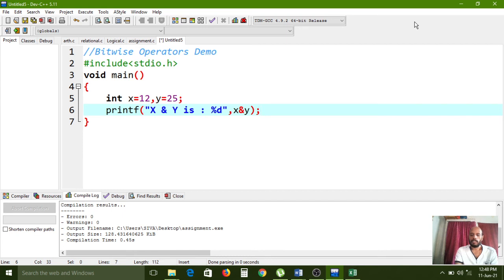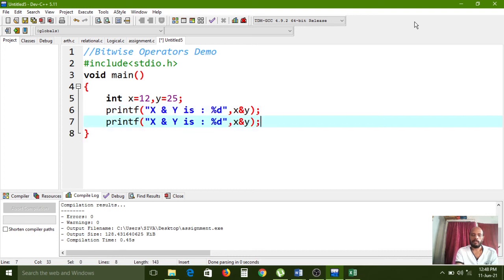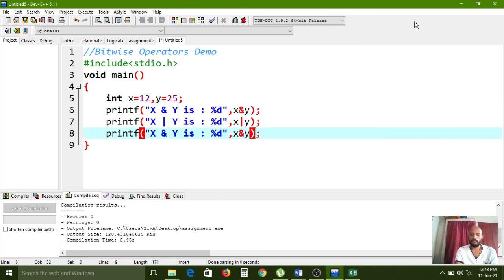So like that we can use. Again I am pasting because there are a number of operators now in bitwise operators. So instead of the AND operator I am simply changing to this one. Here also this one, and here also one more time the cap symbol, the exclusive OR operator, I want to use.